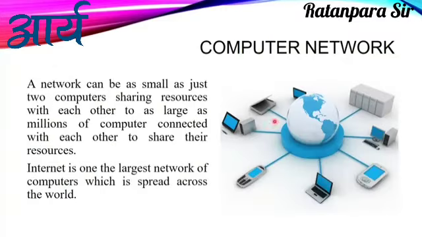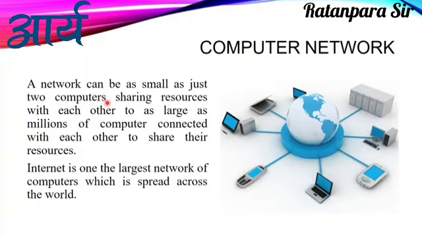Now, a computer network can be as small as just two computers. Suppose you are sharing some files between two computers. For that you can use ShareIt. That ShareIt is also a type of network that we are creating. Suppose you are using Bluetooth in your old phones for sharing files. That Bluetooth will also help you to create a network.